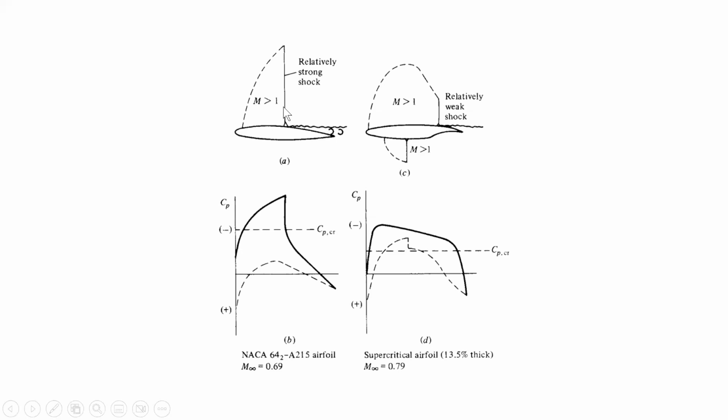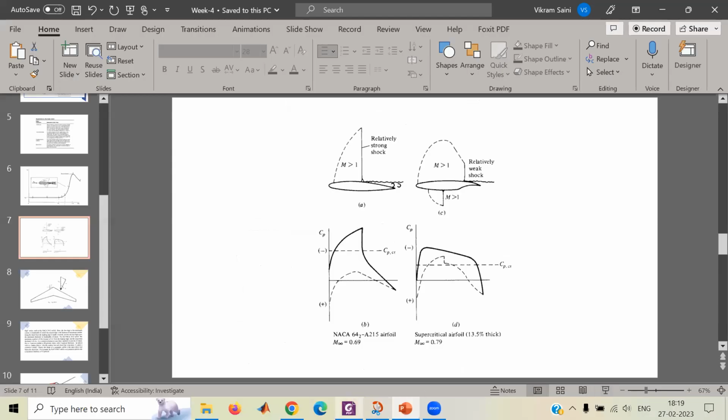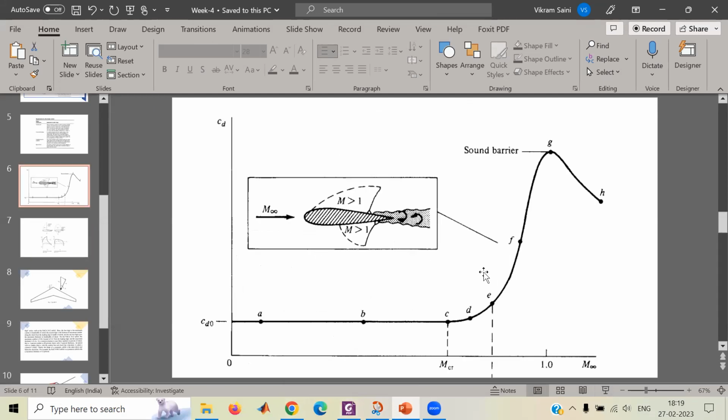It's a strong shock here. And when we use a supercritical airfoil, the shock is relatively weak. So this is the advantage of a supercritical airfoil, that you can use it for a high Mach number. And drag divergence Mach number means nothing but a Mach number that I showed you in this graph that is relatively higher than the critical Mach number. So this answers your question.